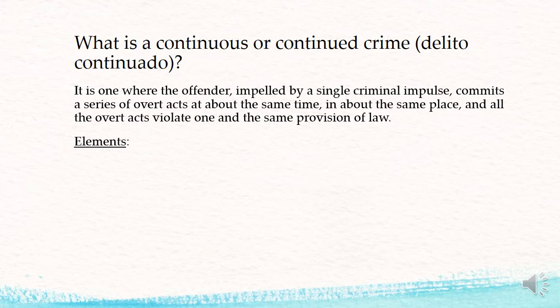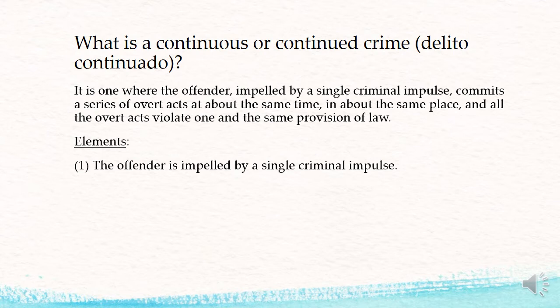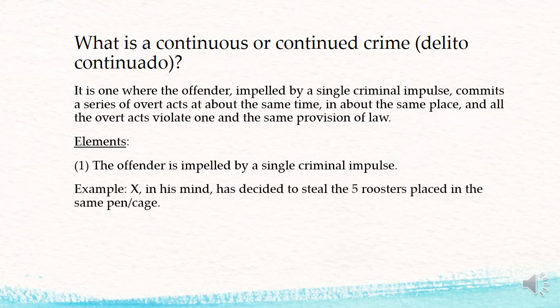These are the elements of continuous crime or continued crime or delito continuado. First element, the offender is impelled by a single criminal impulse. Example, X, in his mind, has decided to steal 5 roosters placed in the same pen or cage.